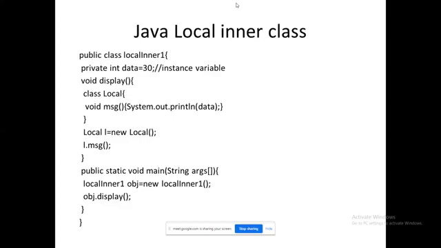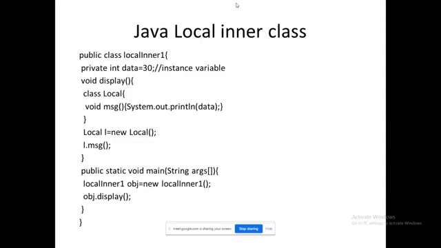In a member inner class, the class is available within the class, but here the class is available within a method of the outer class. Local inner is the outer class, display is the method available inside the outer class, and local is the inner class which is available inside the display method.